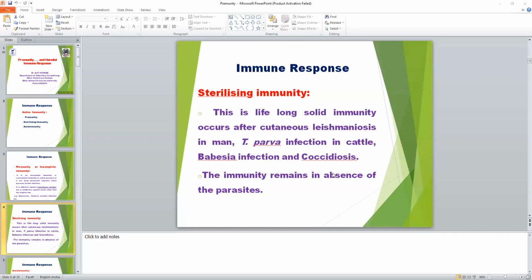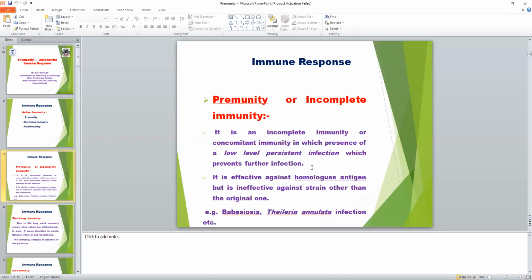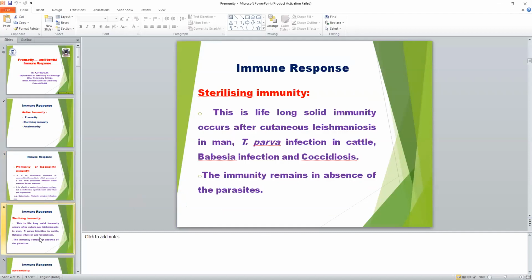So this immunity remains present inside the host in the absence of parasite, but in case of pre-immunity, immunity persists in the host when a low level of infection persists inside the host. In pre-immunity, a low level of infection is necessary for immunity to exist, but for sterilizing immunity, the parasite need not remain inside the host.